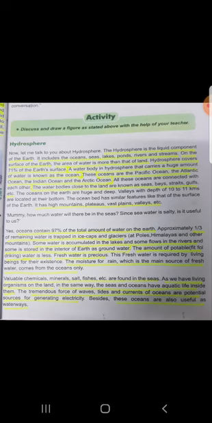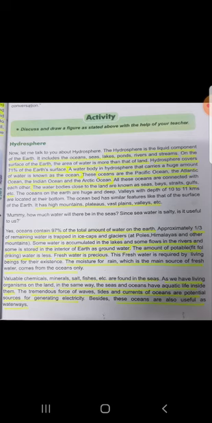The ocean bed has similar features like that of the surface of the earth. It has high mountains, plateaus, vast plains, valleys, etc. Ocean bed means the land beneath the ocean, and below the ocean there is land too. The features are the same as those on the surface of the earth: high mountains, plateaus, vast plains, valleys, etc.